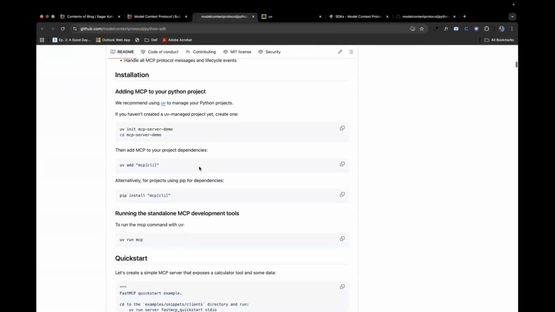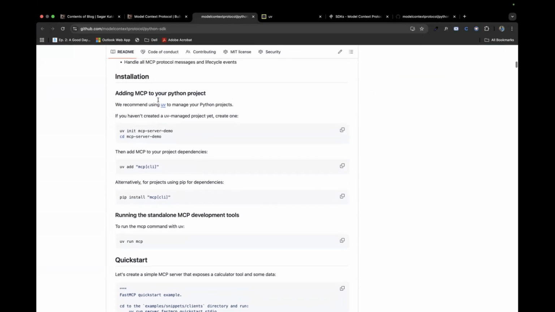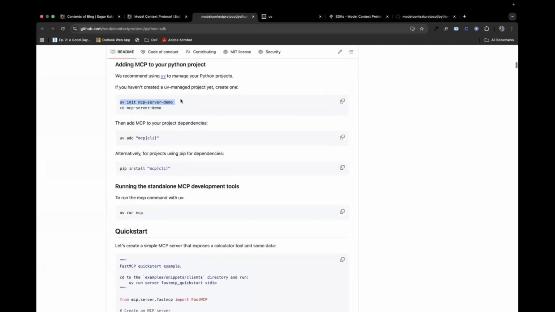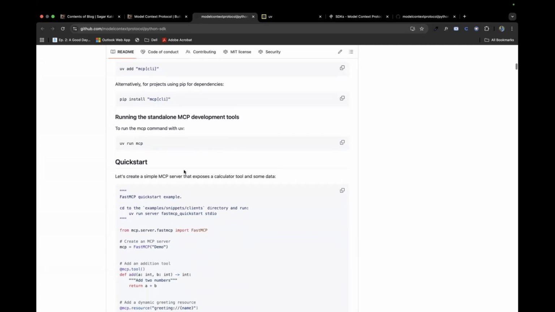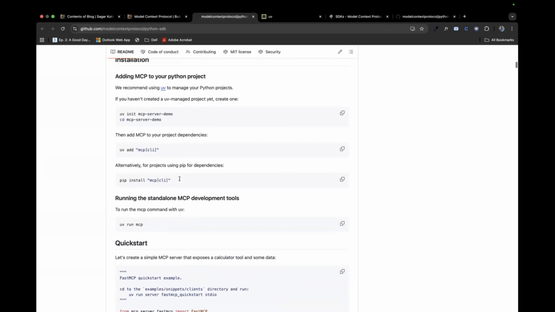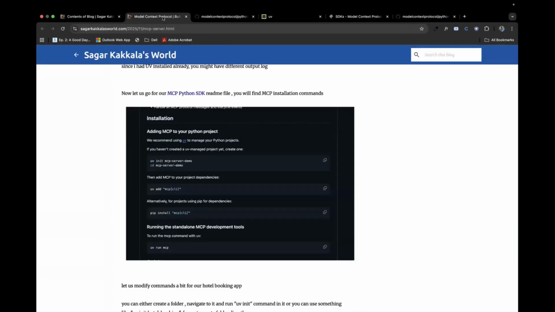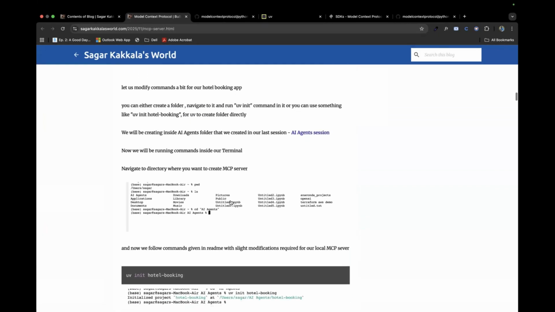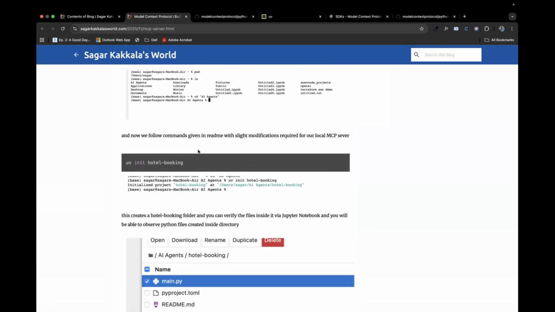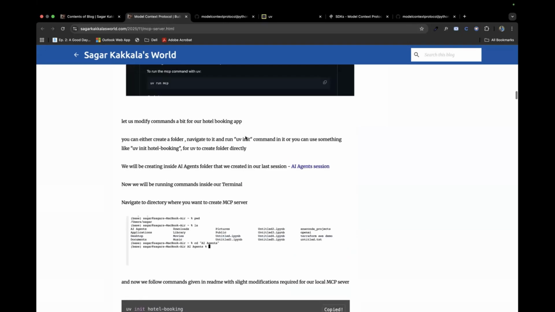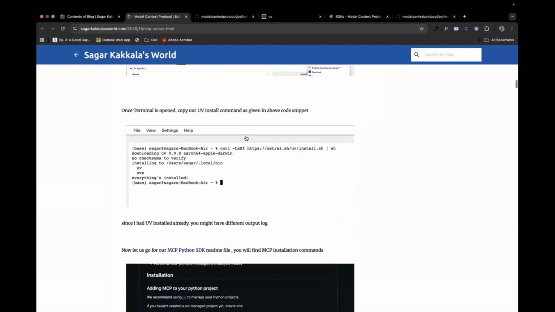If you scroll down to the README file, you'll be able to observe this. You could use this MCP server demo just to experiment. But since we are going under a project, I'll be using the same commands with slight modifications. So here, instead of that demo, I'm just using hotel booking app because we decided to design a hotel booking app.